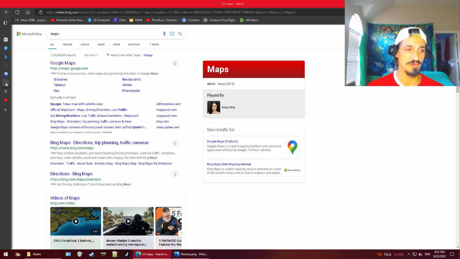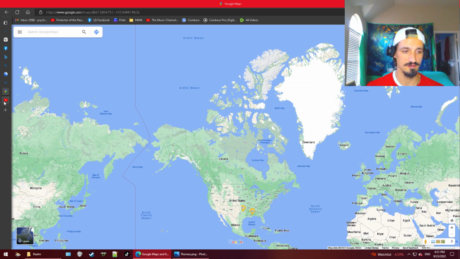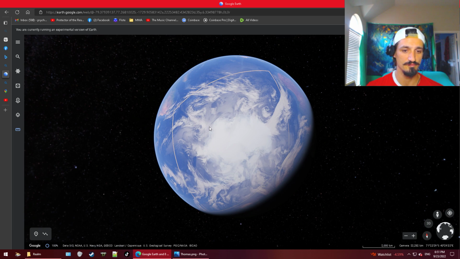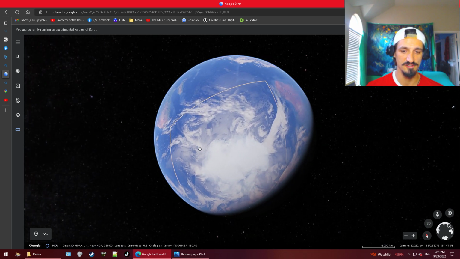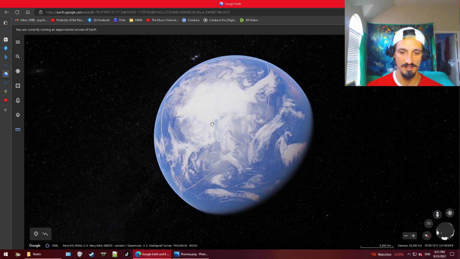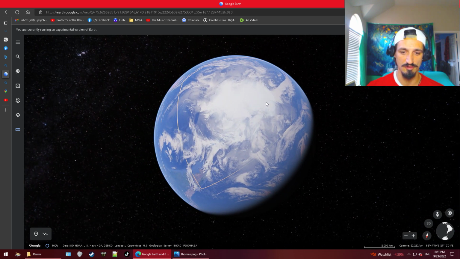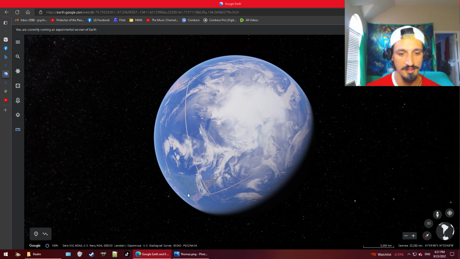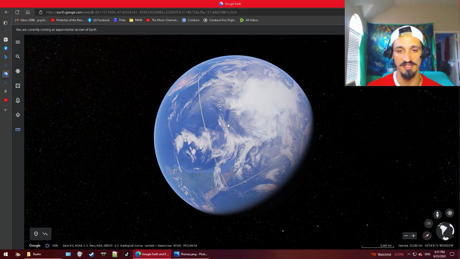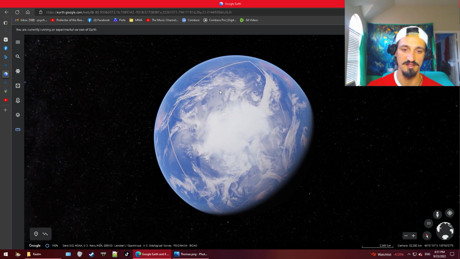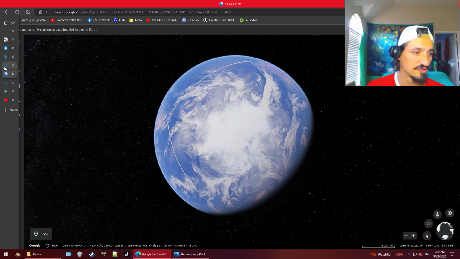Let me go back to this. I opened up so many. So I marked it here. This is what it would look like on the globe model. It hit Australia. It crossed over here. They say it crossed completely over Antarctica. Can't really prove that. But here people saw it. Here people saw it. Here people saw it, and people that are part of the Antarctic Treaty, I would say, saw it.